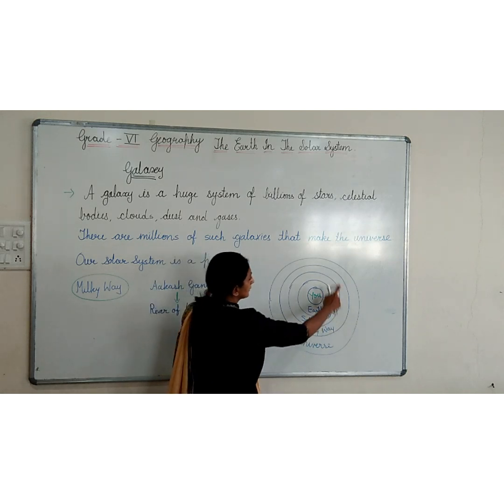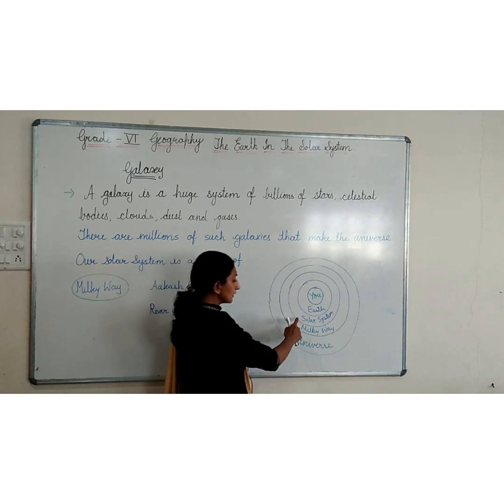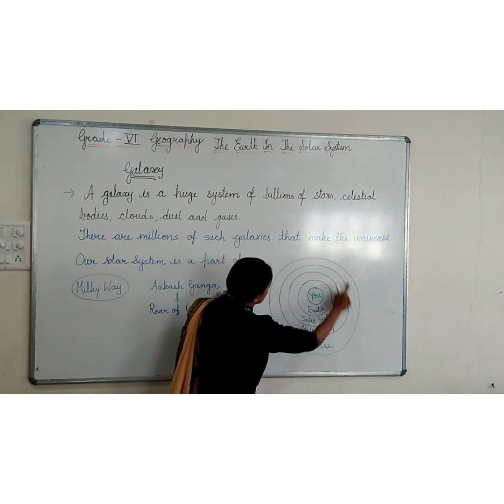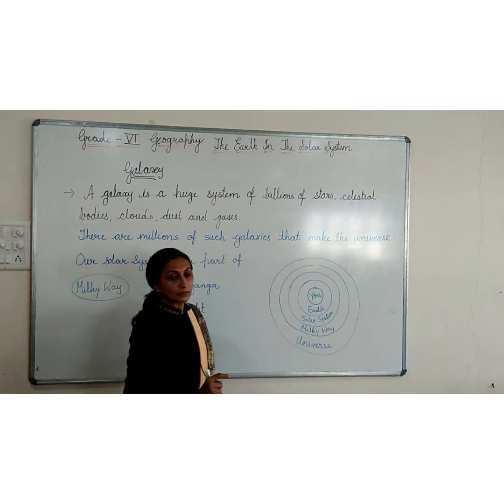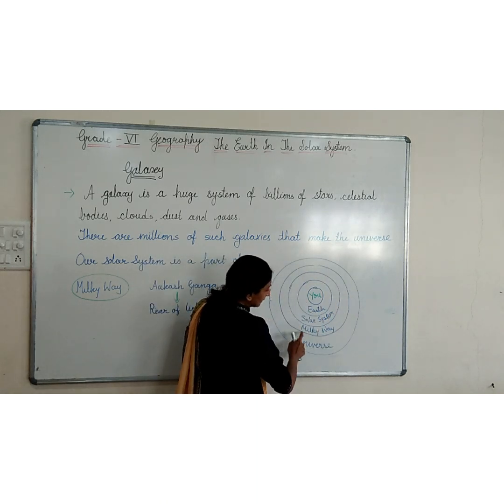Earth is in the solar system. Now where is our solar system? Our solar system is in the Milky Way. And the Milky Way is where? In the universe. This is the galaxy.